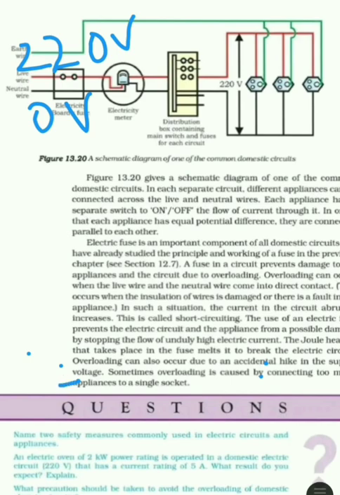So this is all about the domestic electric circuit. Hope you understood.